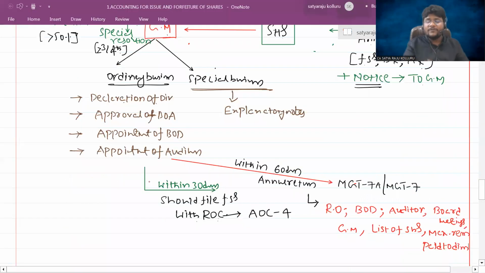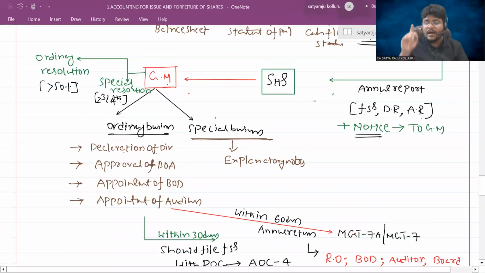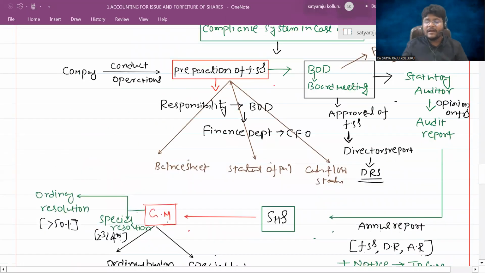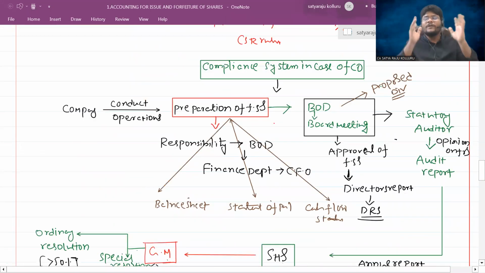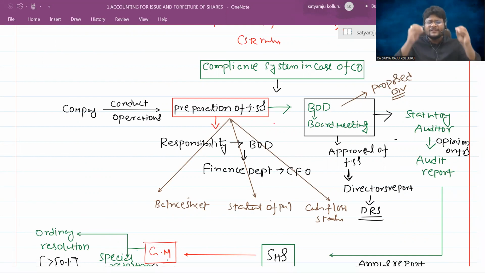Sir, after filing of these returns with the ROC, is the real compliance system of the company over for the particular financial year? Many people assume that once they prepare the financial statements and have them audited by the auditor, the responsibility of the company is over. No. First, they need to pool the information from their operations. Then they work out the bookkeeping system. Then they ultimately prepare the financial statements.